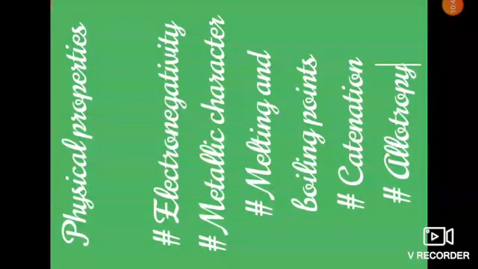Okay, now the last one we have is allotropy. Except nitrogen and bismuth, all other elements of this group show allotropy.